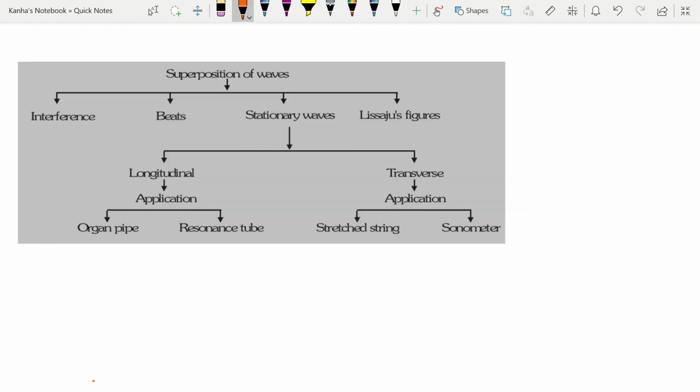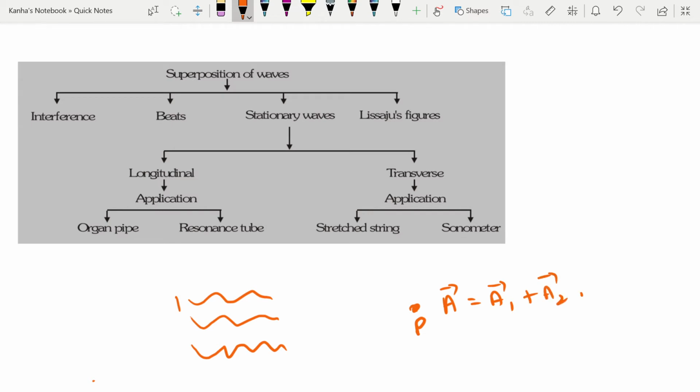Next, we talk about the superposition principle. Two or more waves can propagate in the same medium without affecting the motion of the other one. If several waves propagate in the same medium simultaneously, then the resultant displacement of any particle at any instant will be equal to the vector sum of the displacements produced by individual waves. So if there are multiple waves passing through a region, 1, 2 and 3, at a position, let's say P, the net amplitude will be equal to the amplitude of oscillation due to 1, due to the second wave and due to the third wave.